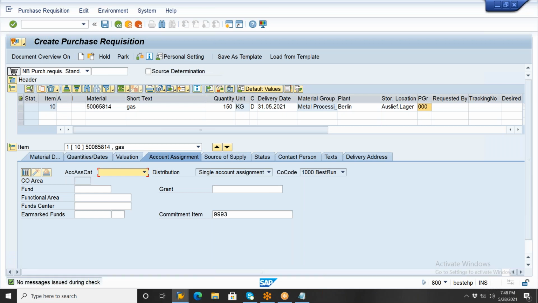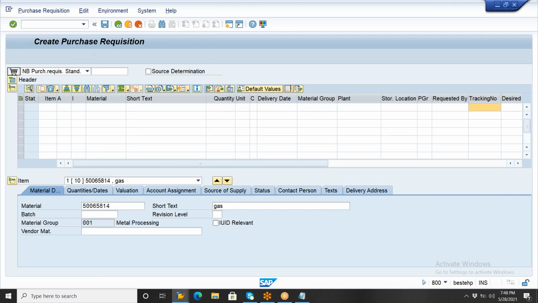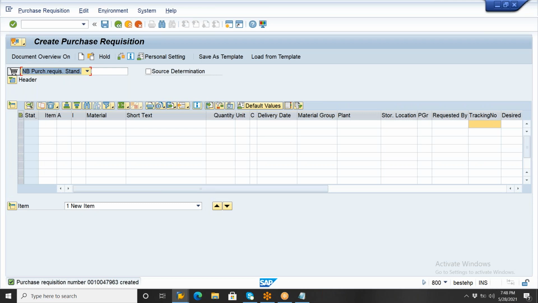Here you already know the purchase requisition is the original purchase document. Already I told you, you don't enter any non-order item, you need to enter only the order item here. So enter the gas, don't enter any non-order item. How much you require, on which date the delivery is required, which plant, which storage location, which purchase group, you can observe all the details here. Previously we discussed this. Now click on message during check, don't enter any non-order item, and click on save here. For this RTP procurement also, what we observed yesterday, we discussed about the consignment procurement.